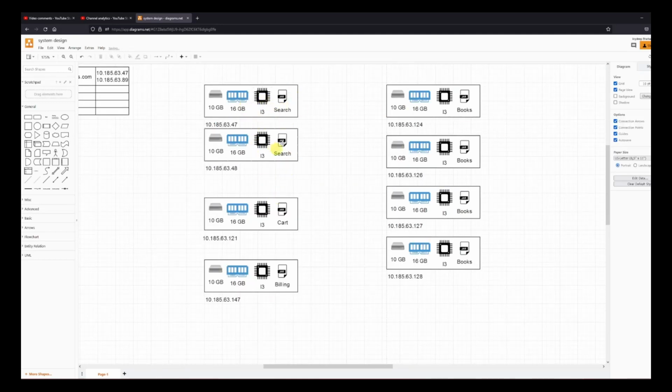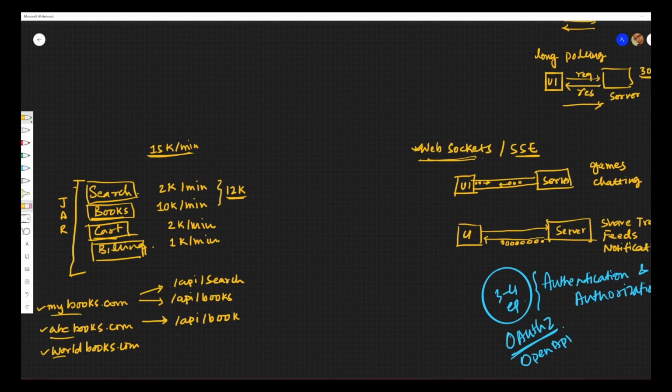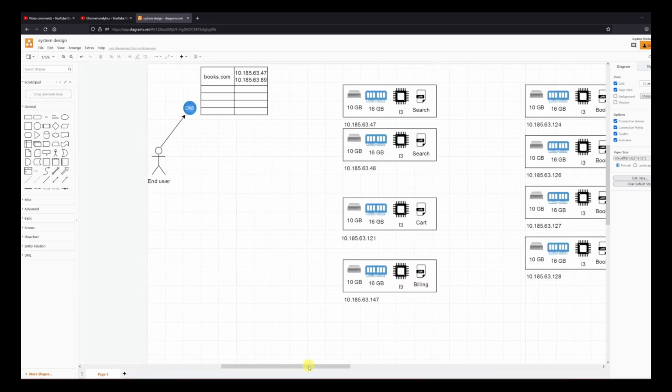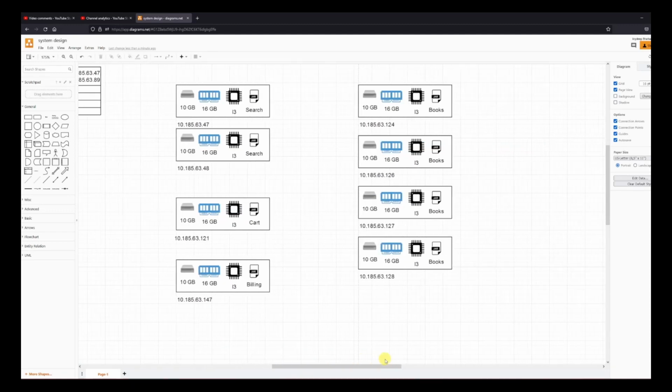So I have 2 instances for my search, 4 instances for my books because it's used heavily, as we have seen over here, one instance for your cart, one instance for your billing, though it's not recommended that you have one instance, because if this goes down, everything goes down. But just for the sake of simplicity, let's say we have this, right? And we saw that there is a huge amount of load coming in for this, right?